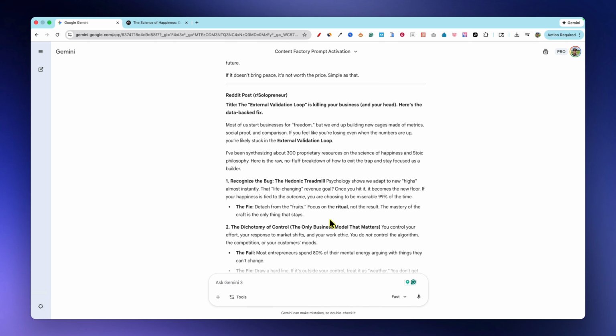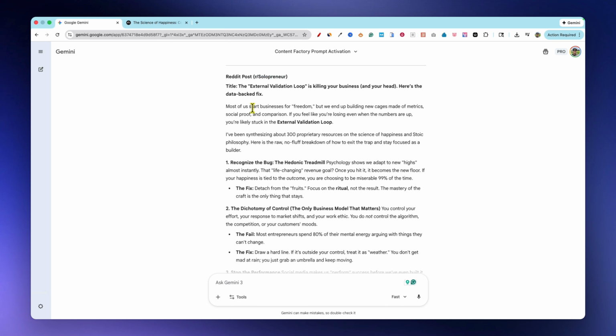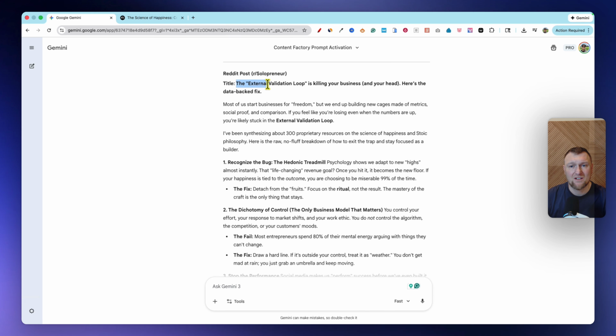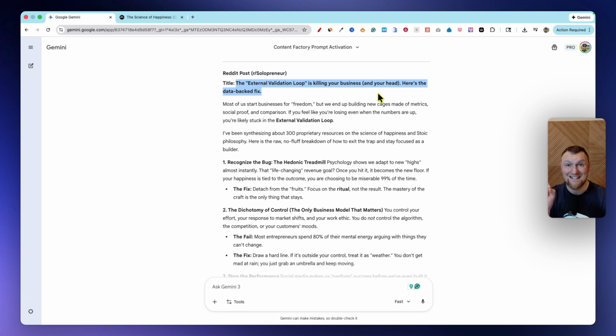And then you have your Reddit post right here. It's suggesting a subreddit to put that in. Or let's just say you have your own subreddit or community that you're running on Reddit. You have your title, the external. And I like how every one of these is different. It has to do with the same model and the same thing that we're talking about, but every single one of these is completely different. And so when you build an audience on all these platforms and you're posting this, it has to do with the same topic, but it's written in a completely different, strategic way for that particular platform, which is super, super helpful.